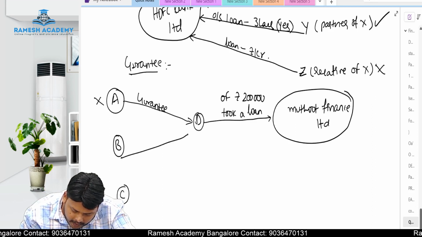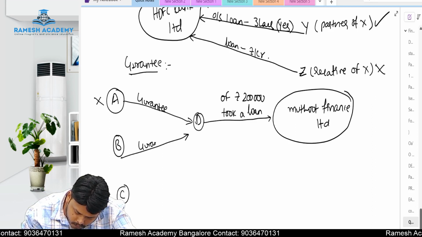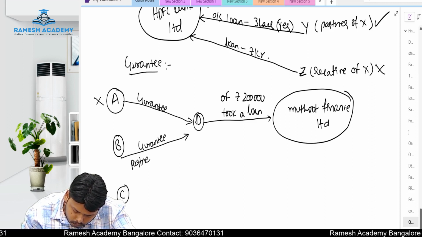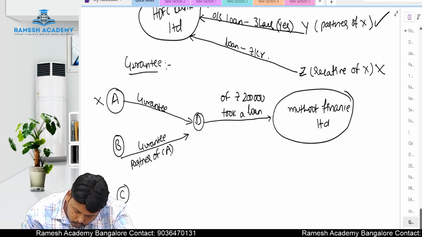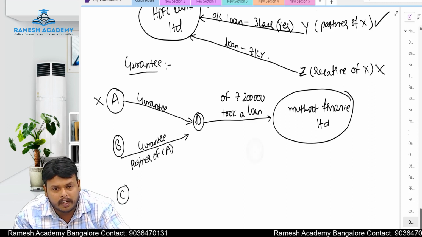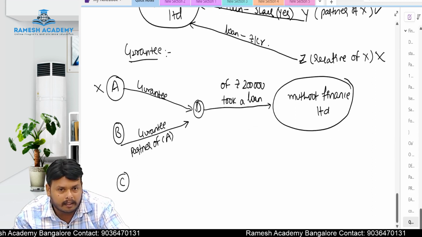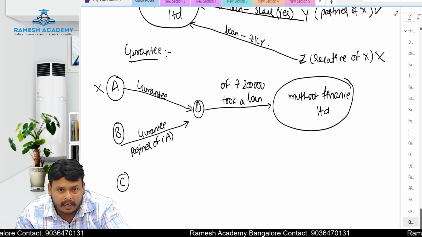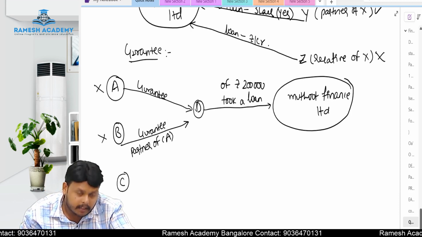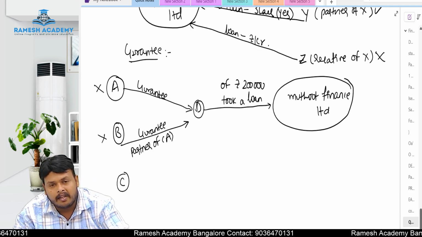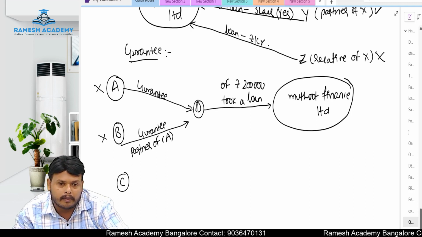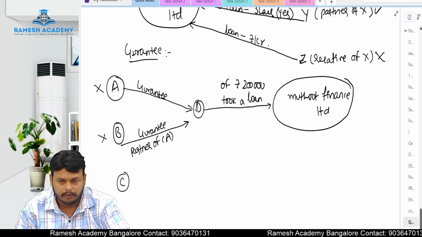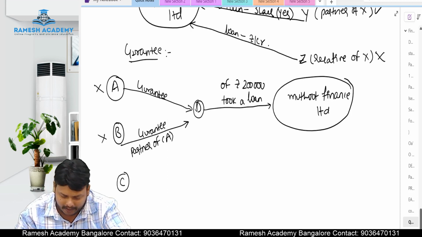Now, who gave the guarantee? B gave the guarantee. Who is this B? Partner of A. This B is a partner of A and he gave guarantee to D. Then in that case, A will be disqualified to act as an auditor of Muthoot Finance Limited. Why? If D is not going to repay the loan, B is going to pay the loan. Who is B? Partner of A. That is the reason B is also disqualified to act as an auditor.